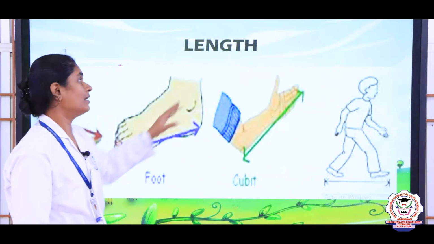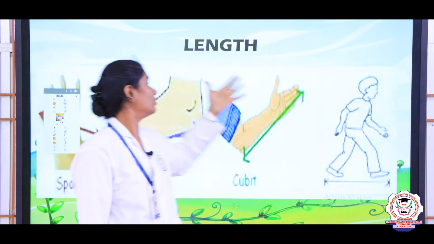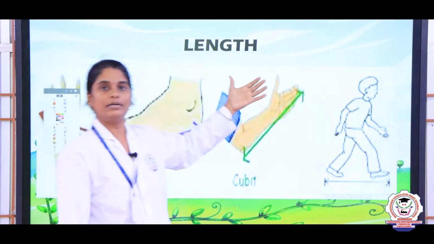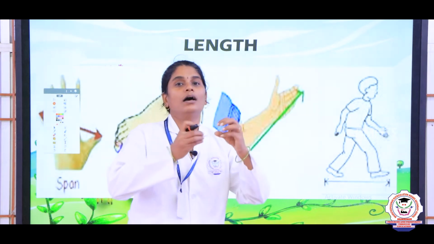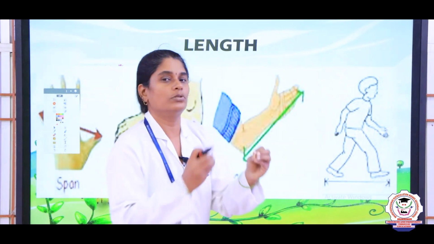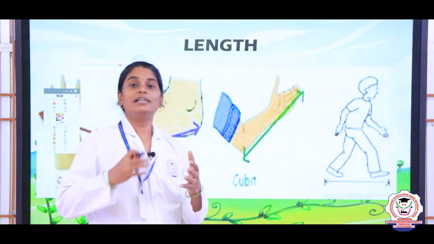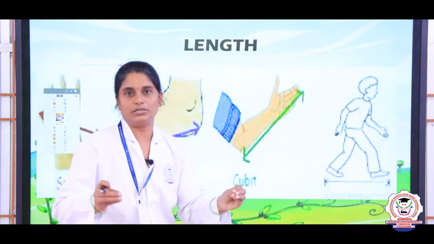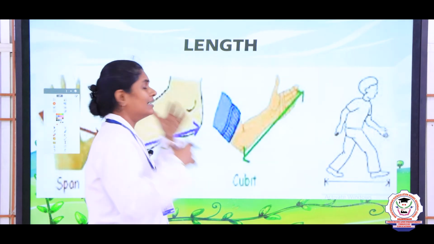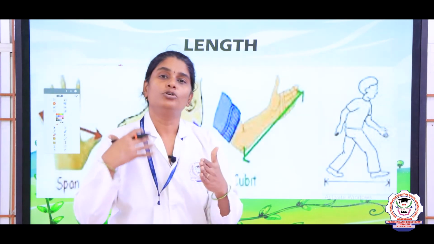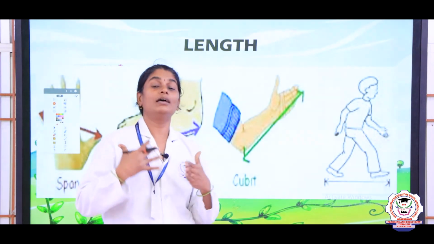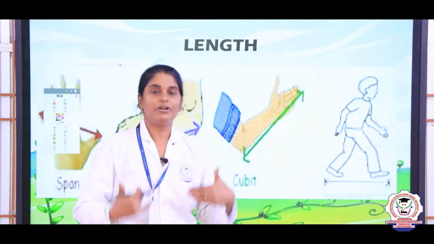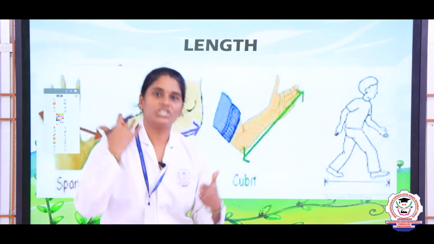So, we can measure the length of an object. It tells whether it is longer, right. So, the length of an object tells how long the object is. In the earlier days, people used to measure with the help of their body parts. They used their different body parts and they measured, right.